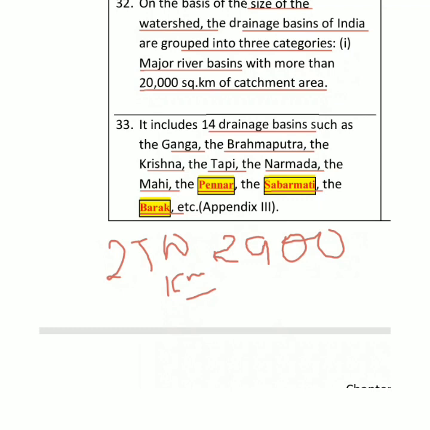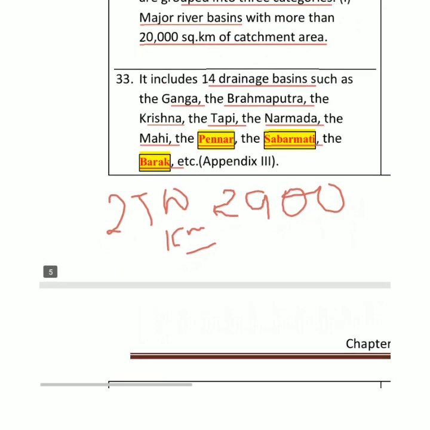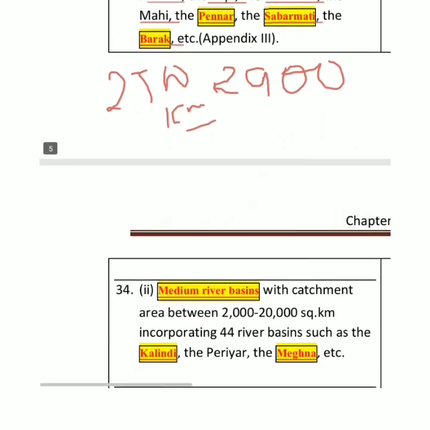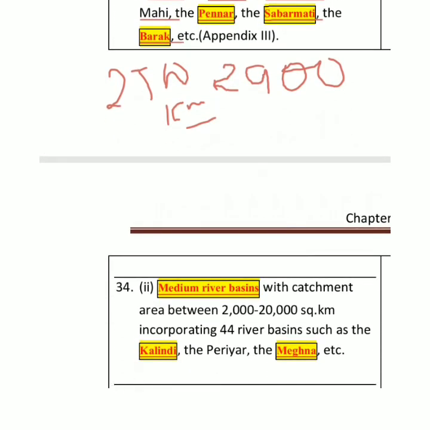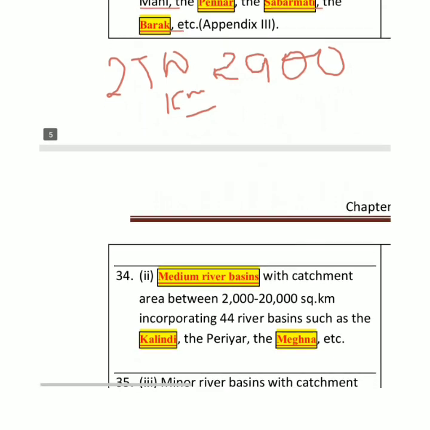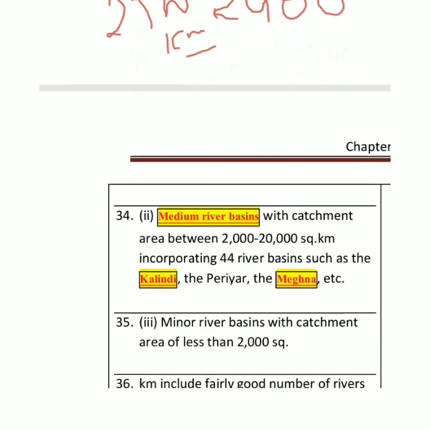So we have some rivers which have a catchment area of more than 20,000 square kilometers. Then we have some other rivers whose catchment area is between 2,000 and 20,000 square kilometers. And how many rivers are in it? 44 river systems are in it.